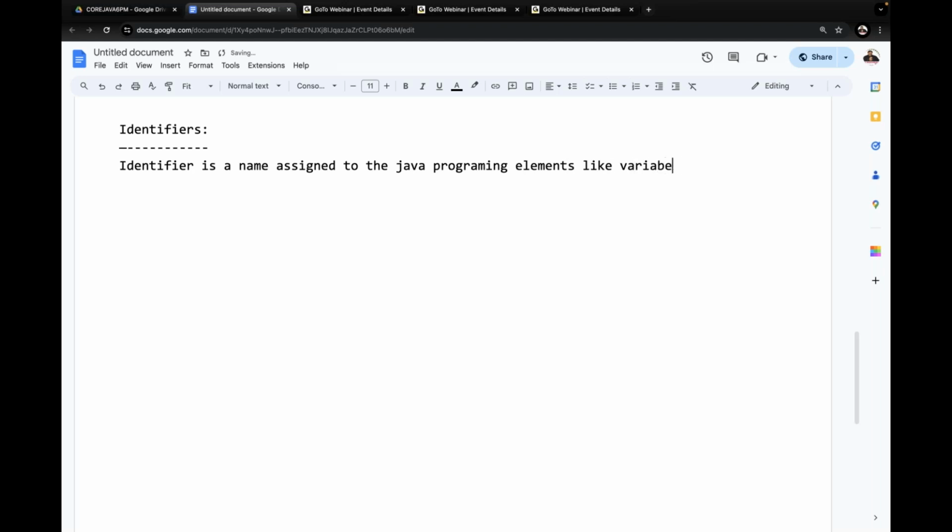elements like variables, methods, classes, abstract classes, interfaces, and so on. An identifier is a name assigned to the Java programming elements like variables, methods, classes, abstract classes, and interfaces in Java applications. This is exactly the meaning of an identifier. Yes, sir. All of you get my point or not?